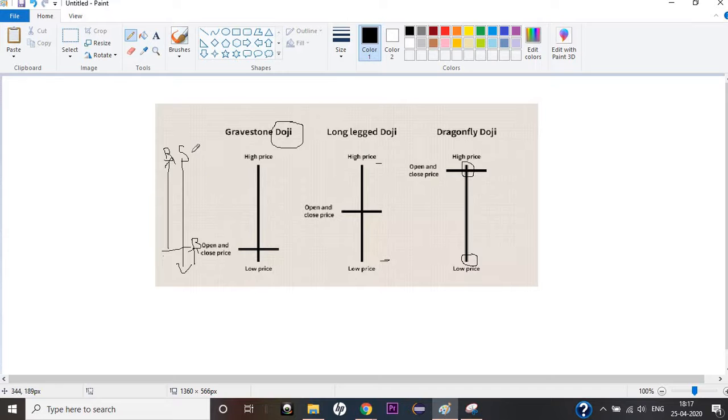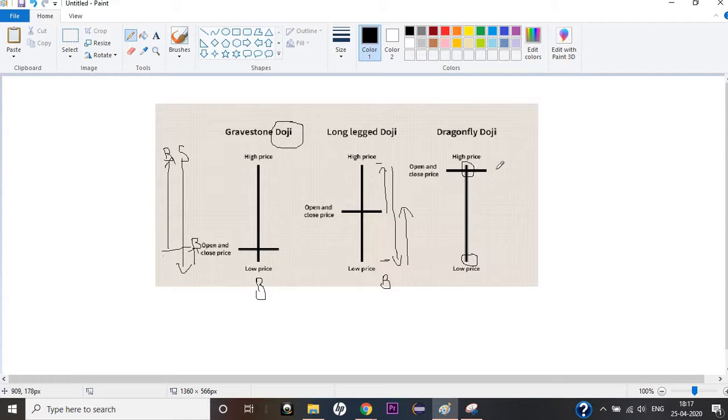What can I indicate? In this pattern I can indicate that the last control was with the buying side, but there was not much control. Initially the price went up, the seller pushed it down to the low price, and then the buyers came in and pushed it a bit higher so the close price equals my open price, right? Here initially the buyers came in and pushed it higher, the seller came in and pushed it way lower, and the buyers came in and pushed it to midway, right? So here the control is more with the buying side, right?